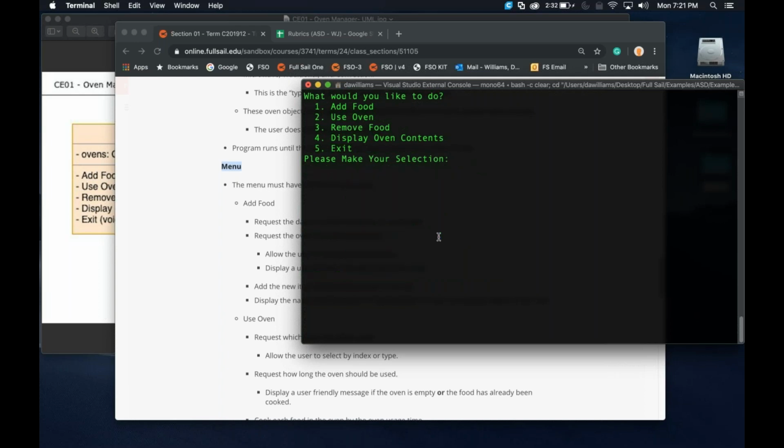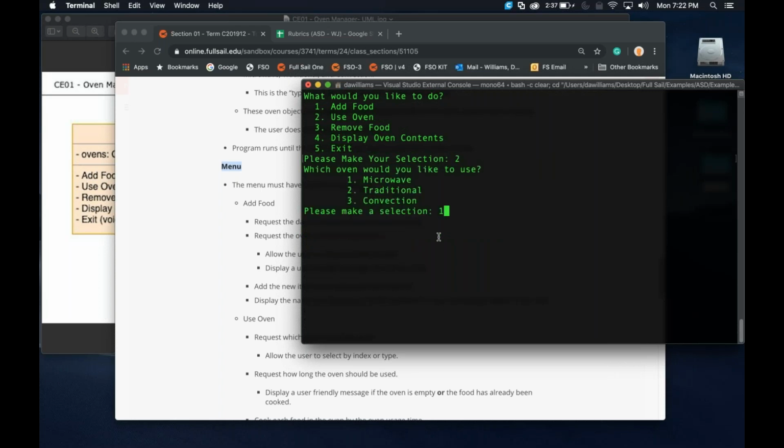The next thing I'm going to do is try to remove food. Which one do you want to remove food from? If you think about it, this really shouldn't even come up. And again, this is student work. If the program knows that all of the ovens are empty, why even ask the user which one they would pick? No matter which one I pick here, there's going to be no food in the oven because we haven't put any in there. The important thing, though, is the program itself is not crashing. Super important, right? So it can handle that. How about if I try to use an oven?